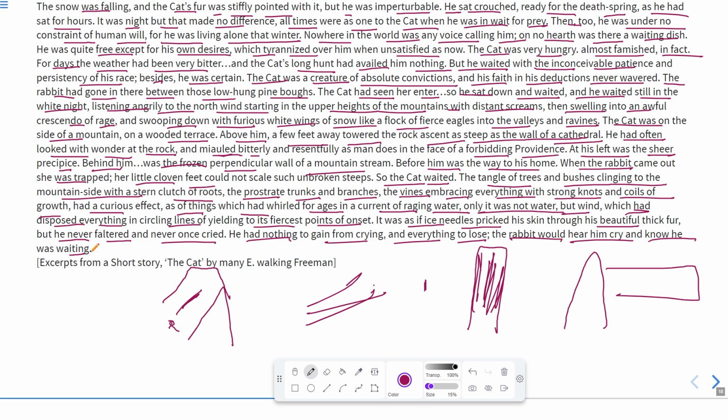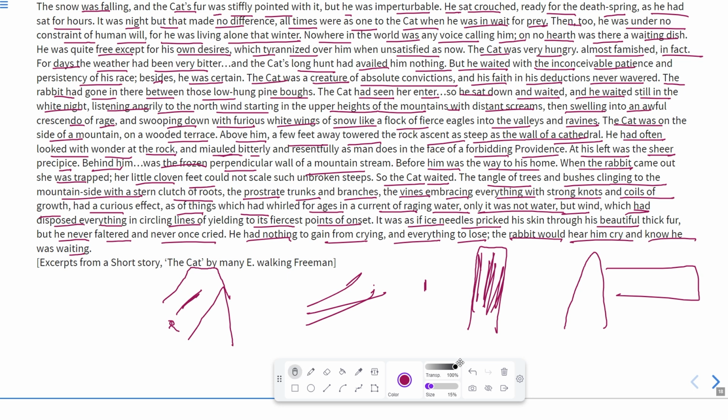Okay, so this is the situation about a cat who is just waiting for the rabbit or for any prey, so that he could, you can say, quench his hunger. Okay, or you can say satisfy his hunger. We basically use the word quench for the thirst and satisfy for the hunger. So he was just waiting for any prey so that he can satisfy his hunger.